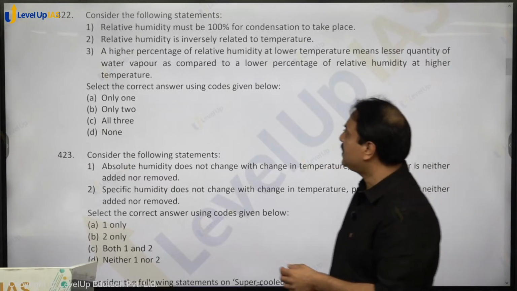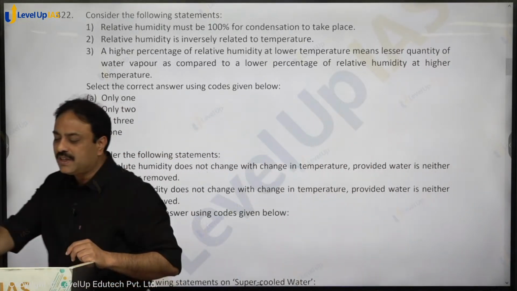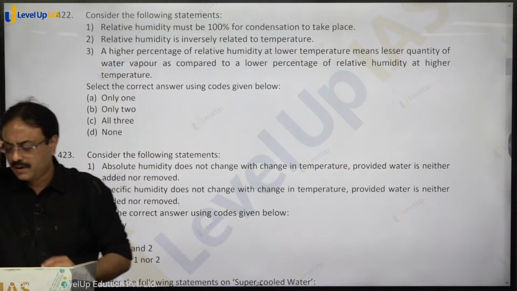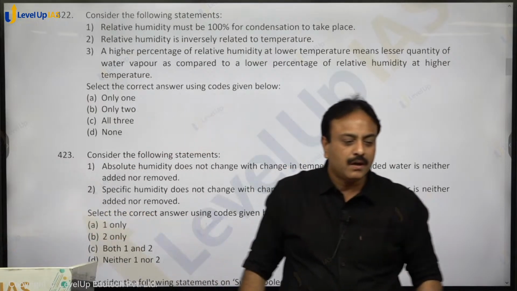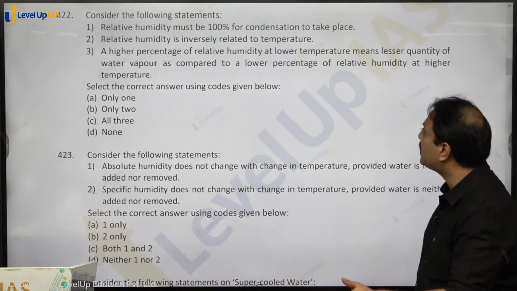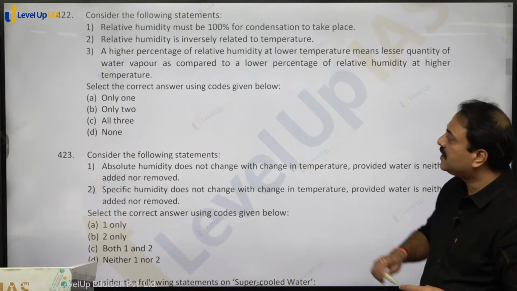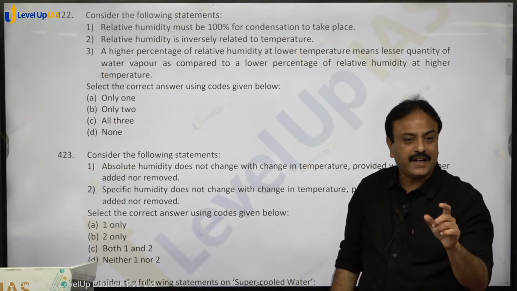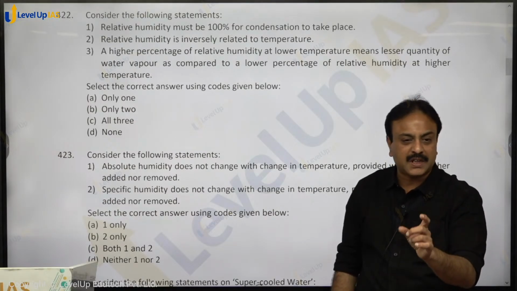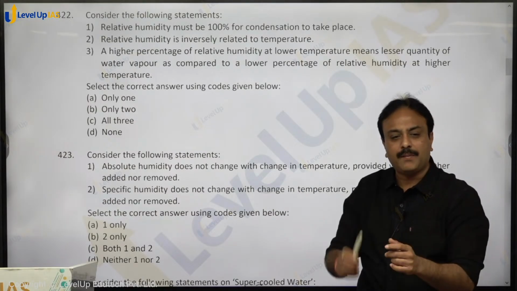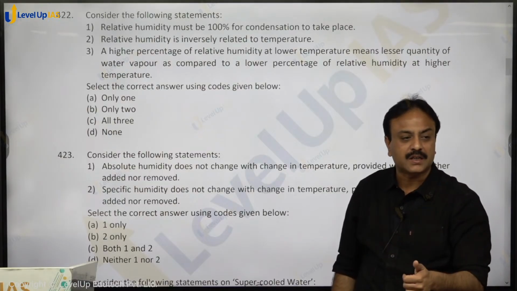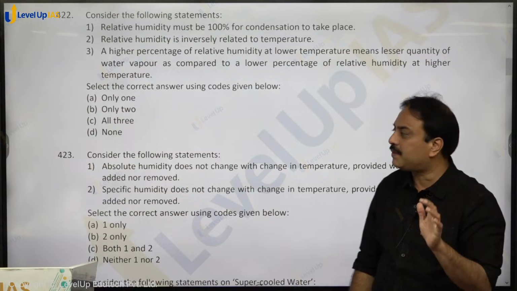Consider the following statements. Relative humidity must be 100% for condensation to take place. Yes or no? 100% correct. Unless and until relative humidity is 100%, condensation cannot take place. Air may become saturated over a long period of time, or it may be spontaneous, like in dew formation. It can be spontaneous, but it has to reach 100%.